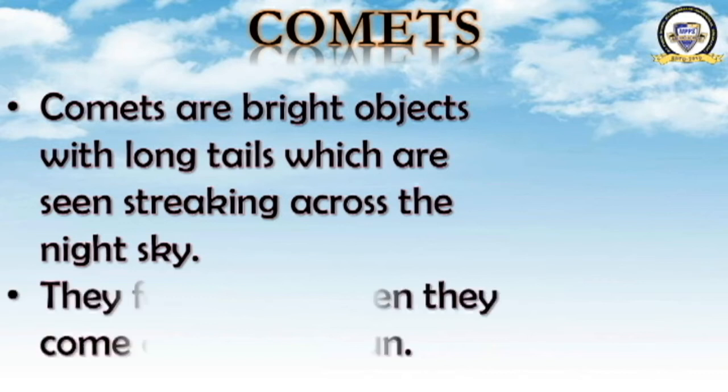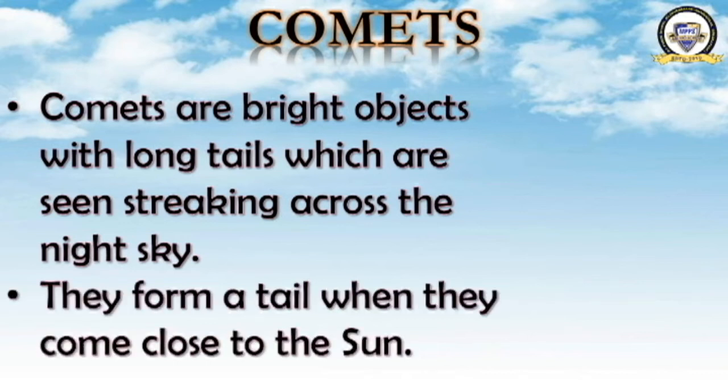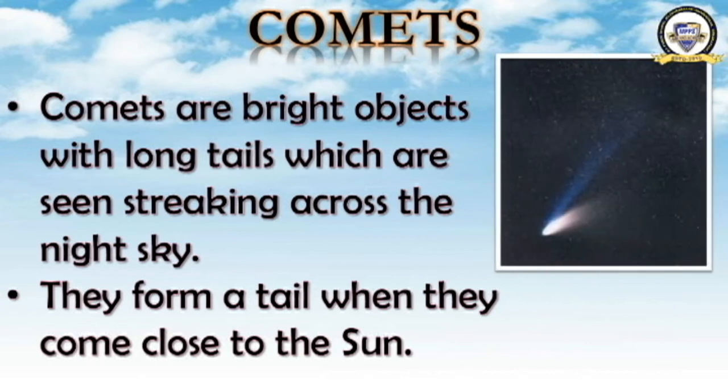They are bright objects with long tails. They form a tail when they come close to the sun. These comets get a tail. How do they get a tail? When they come close to the sun. See the picture, it has a tail.